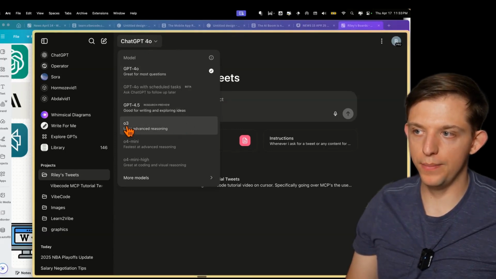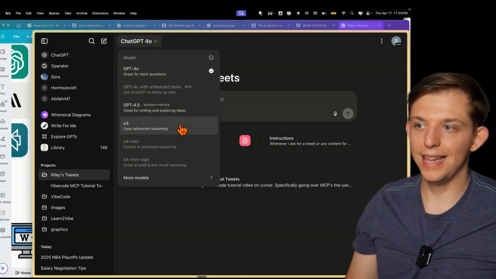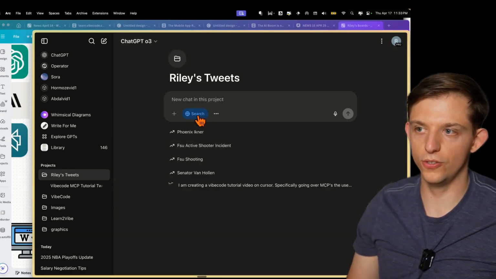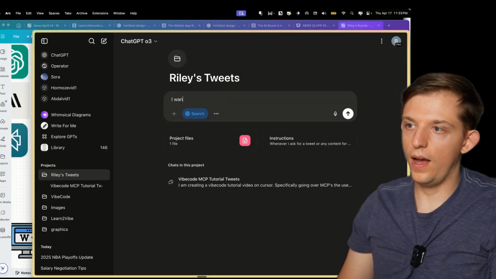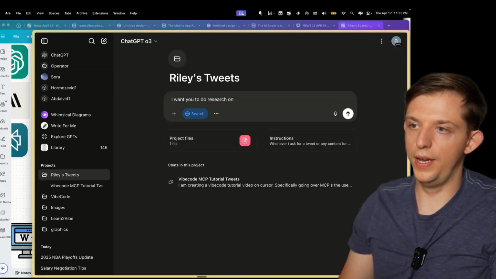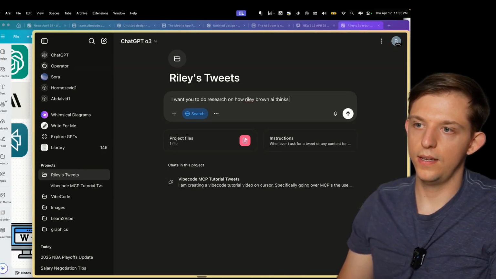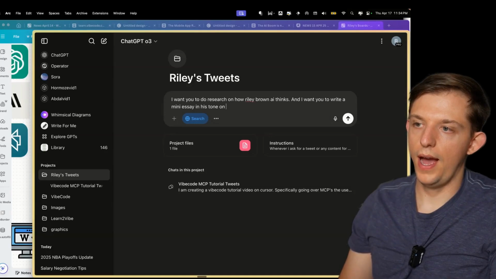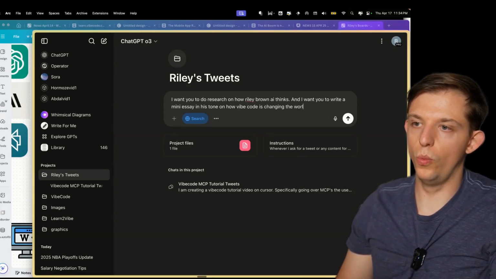And so now I'm going to be using O3, which is the latest advanced reasoning model. And so what we can do is turn on the search mode and say, I want you to do research on how Riley Brown AI thinks, and I want you to write a mini essay in his tone on how vibe code is changing the world.